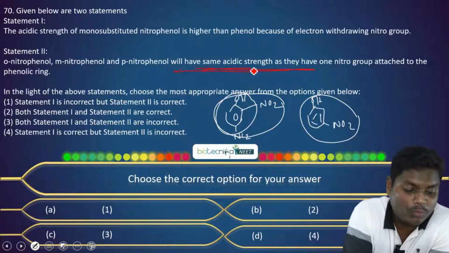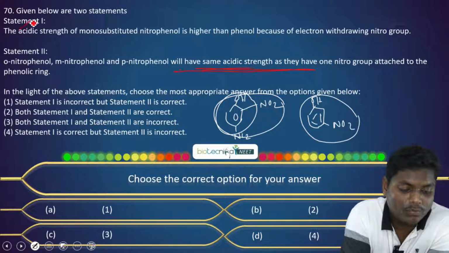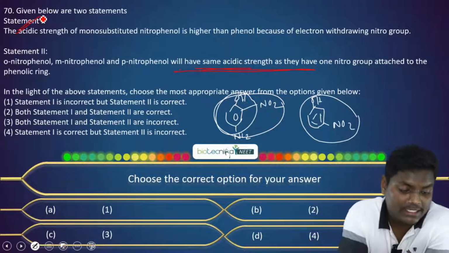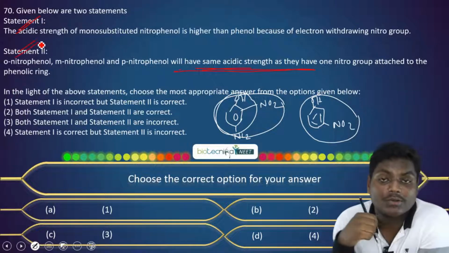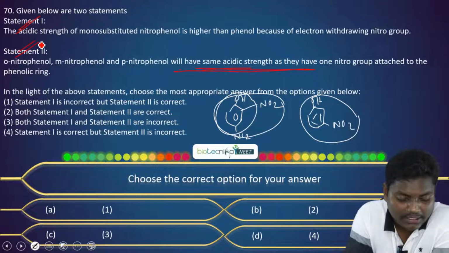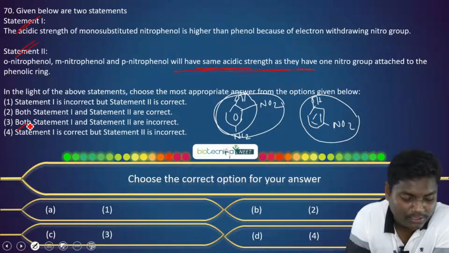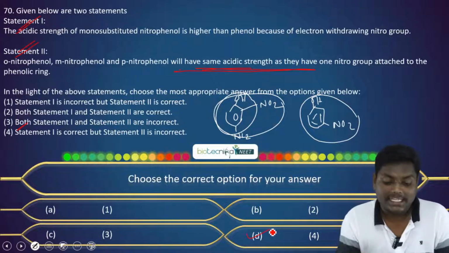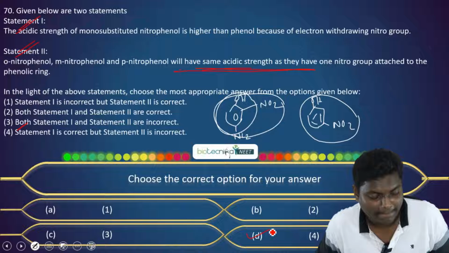So statement 1 is correct. But statement 2 is incorrect. We can see statement 2 is incorrect. So what do we have? Statement 1 is correct. Option D. We have option D, where statement 1 is correct and statement 2 is incorrect.